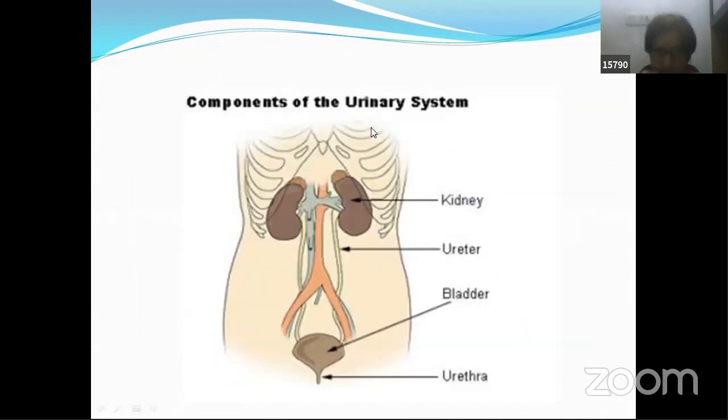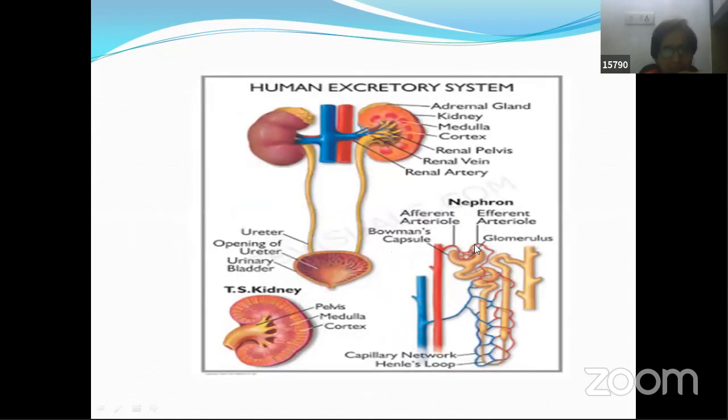Now, after learning some of the basic terminology and their meaning, let's get back to our physiology of urine formation. Yesterday we learned about the anatomy of the urinary system. So, a quick recap: the urinary system consists of a pair of kidneys, a pair of ureters, as you can see, ureters getting into the urinary bladder, and the urinary bladder opening outside through the urethra tube, and the urethra has its opening.